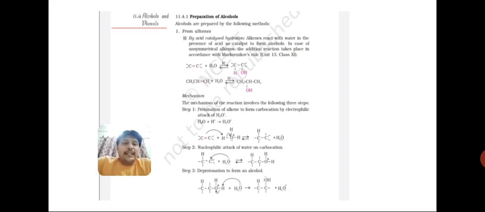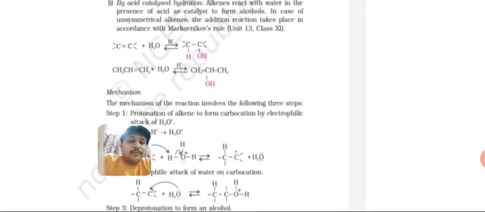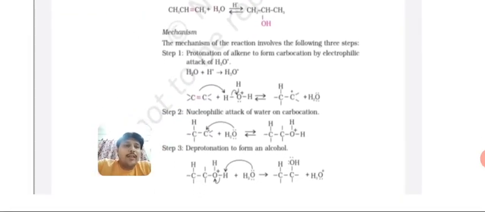One hydrogen is attached, so attachment of hydrogen is called protonation, and H2O is removed. Clear? The compound which formed after the addition of H2 to ethene is called a carbocation. There is a plus charge on the carbon atom, right students? Clear? Students, this first step is very much important. If you complete this first step, then the second and third steps are very easy for you.